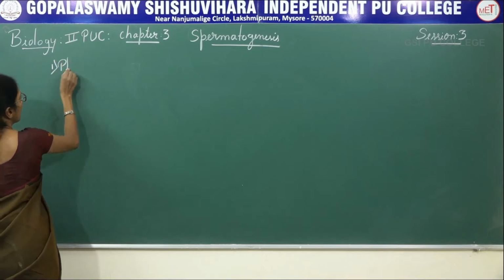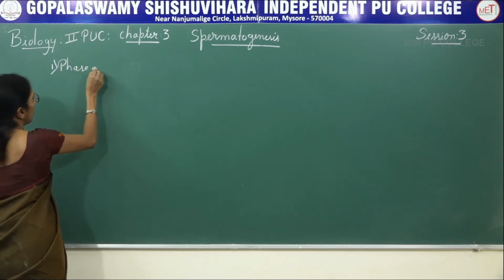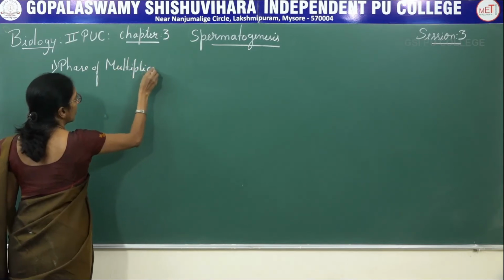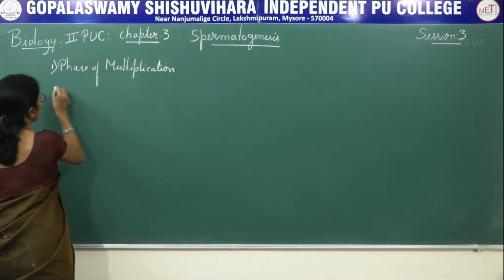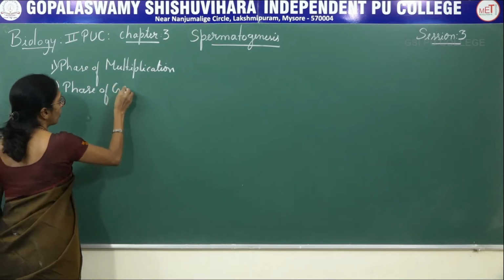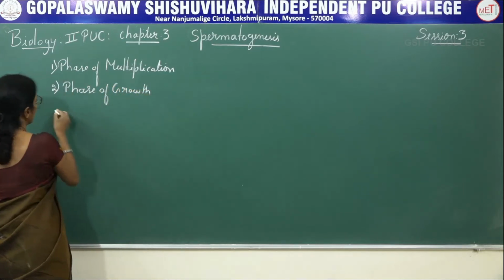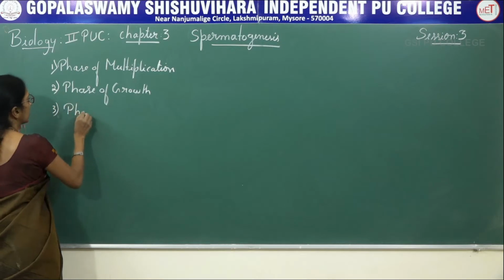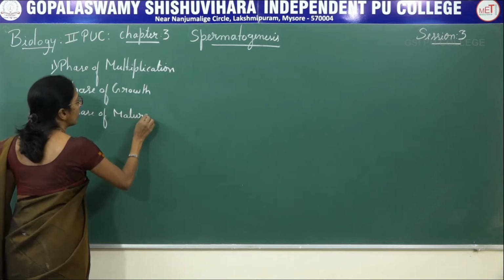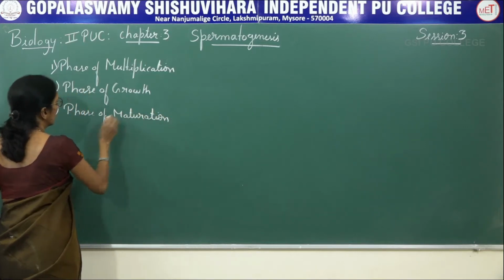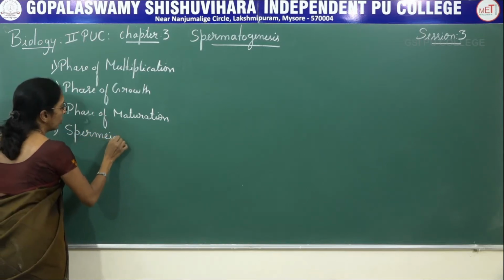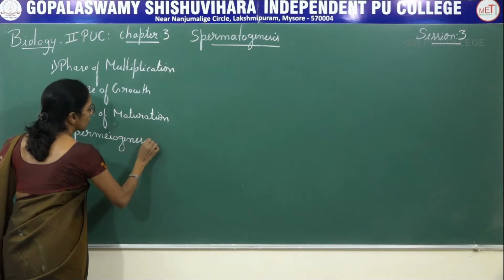First is the phase of multiplication, next is the phase of growth, third is the phase of maturation, last is spermiogenesis.